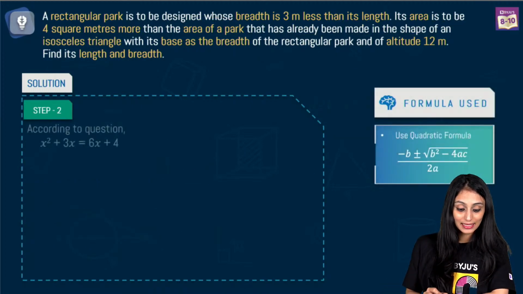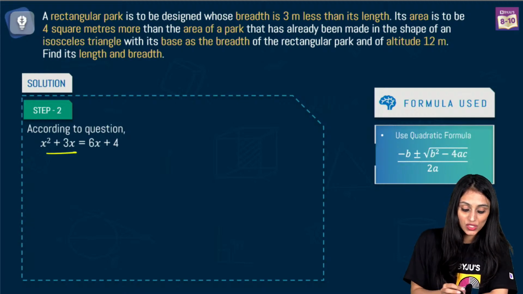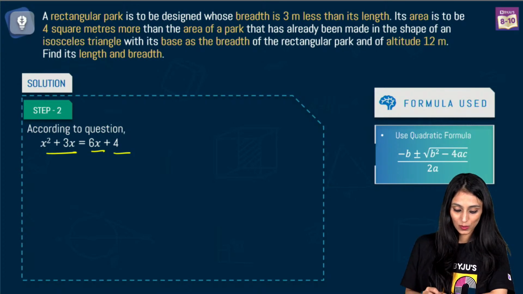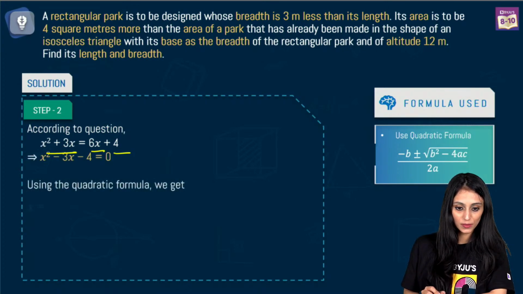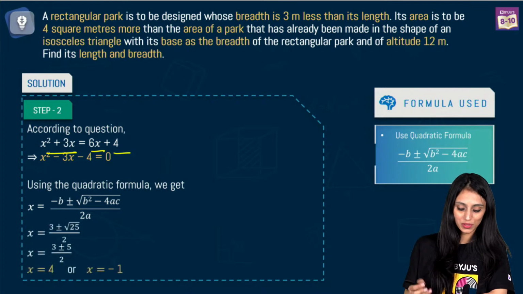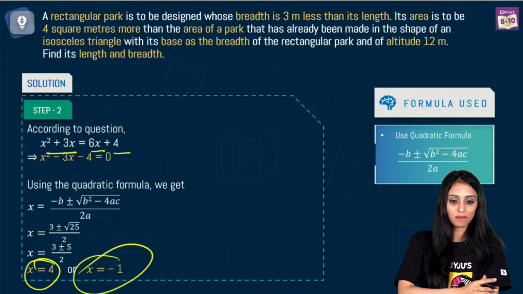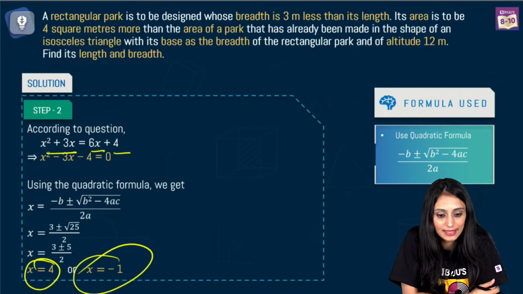It says the rectangular park has an area which is equal to 4 meters more than the area of the isosceles triangle. So we simply add them up. You get this equation, and then we can do middle term splitting or use the quadratic formula, whichever you want to. You get the two values for x, which are 4 and minus 1. Yes, these are the two values. I hope this is clear.